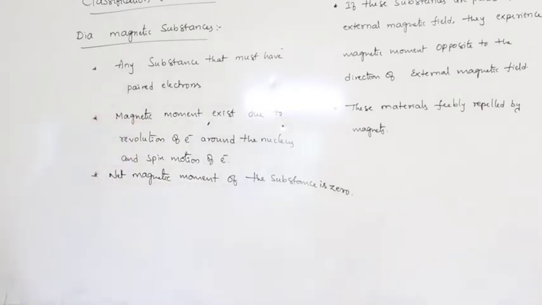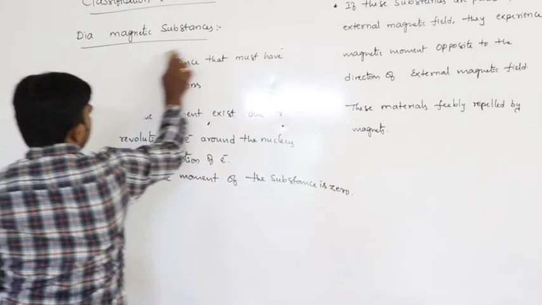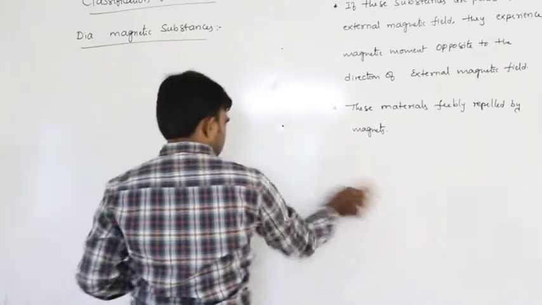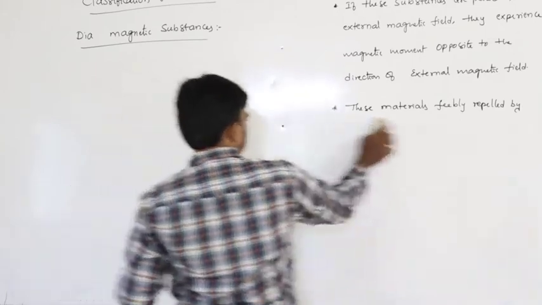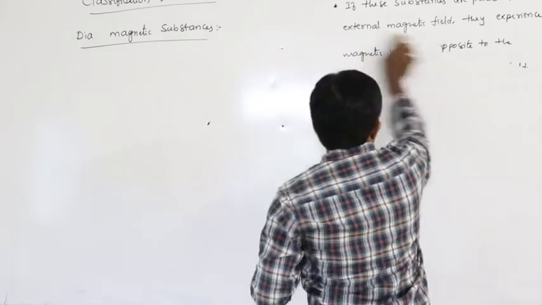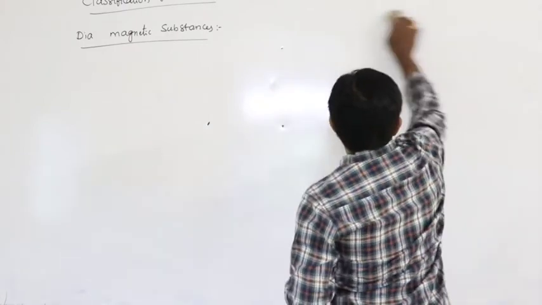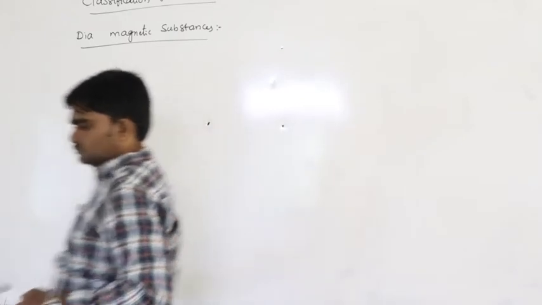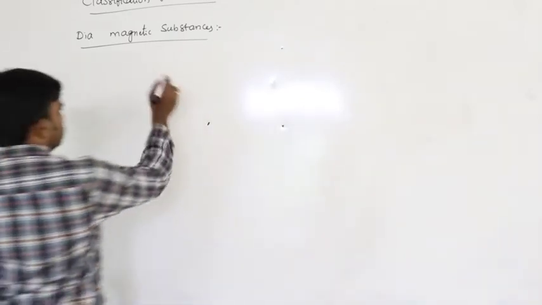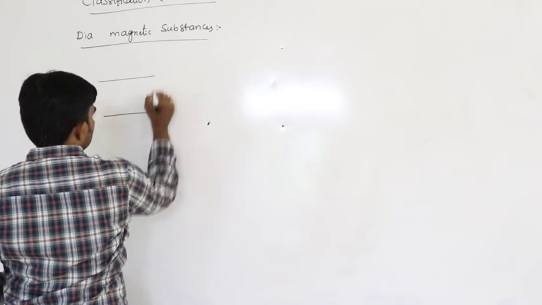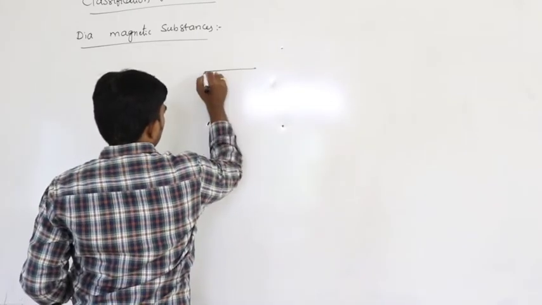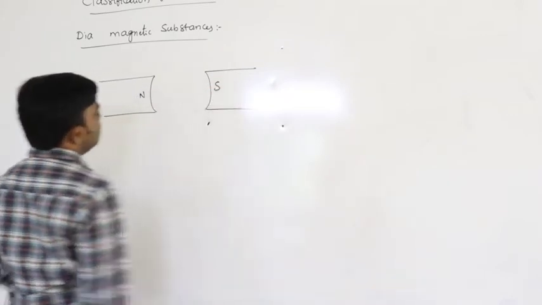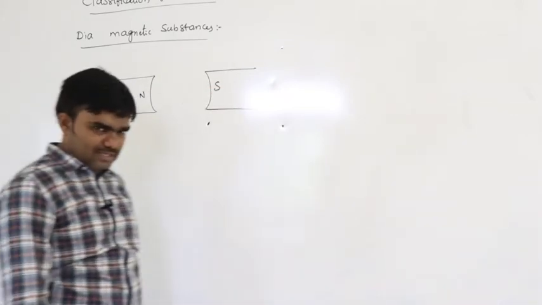And one more thing, in diamagnetic substances, for example, let us say this is North Pole and this is South Pole. Here definitely certain amount of magnetic field exists.